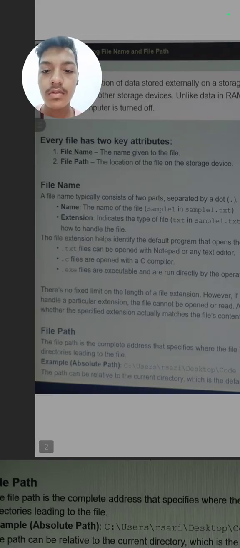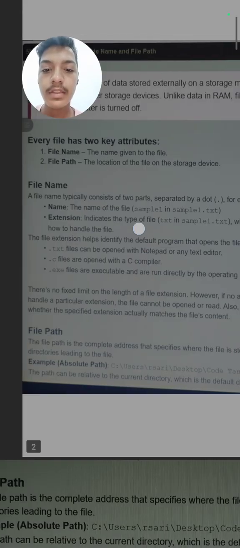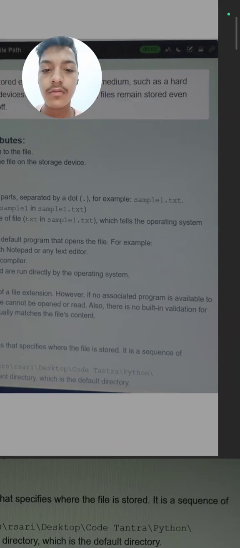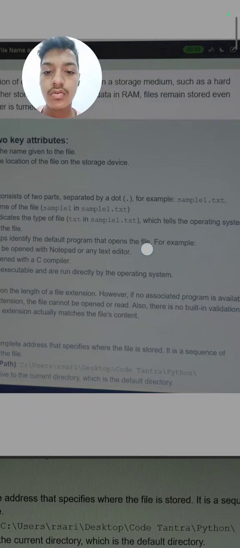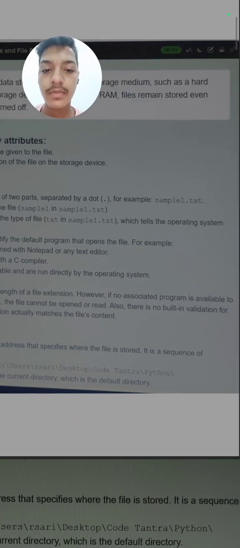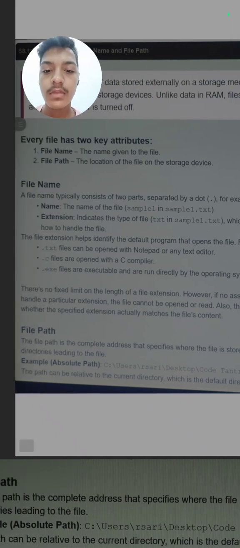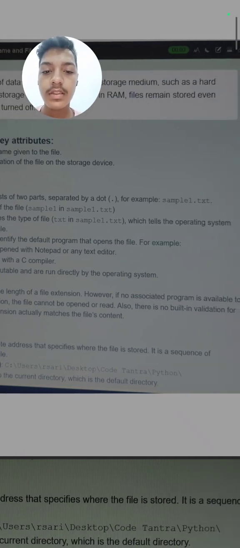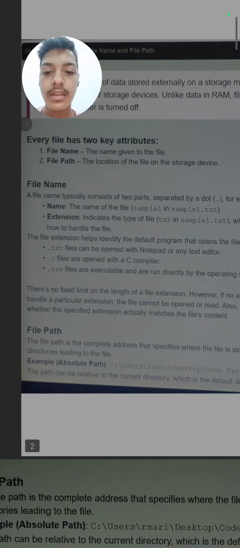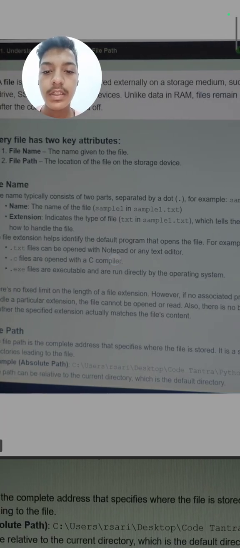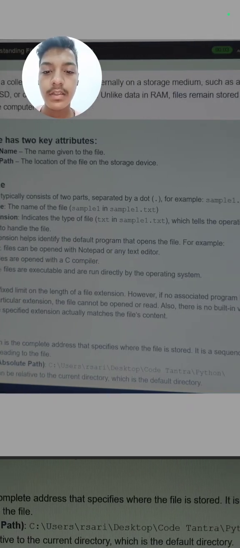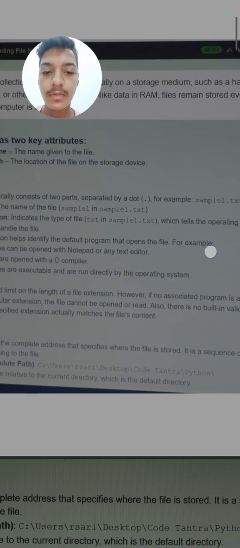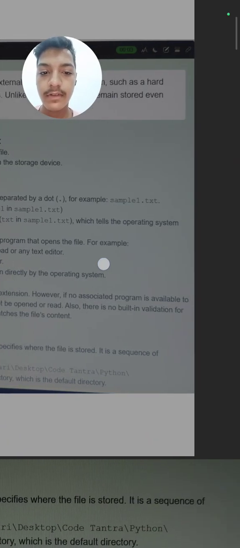A file name typically consists of two parts separated by a dot. For example, sample1.txt. It will have two parts, one before the dot, second after the dot. First is the name of the file, sample1 in sample1.txt, means this sample1 is the name of the file. Next is the extension, which indicates the type of file, txt in sample1.txt, which tells the operating system how to handle the file.